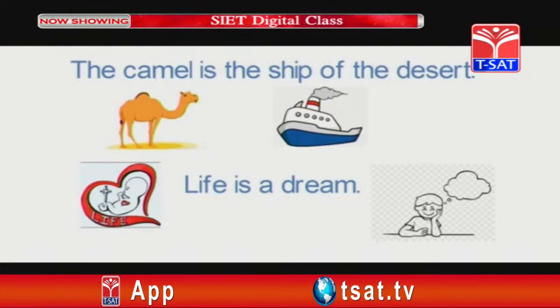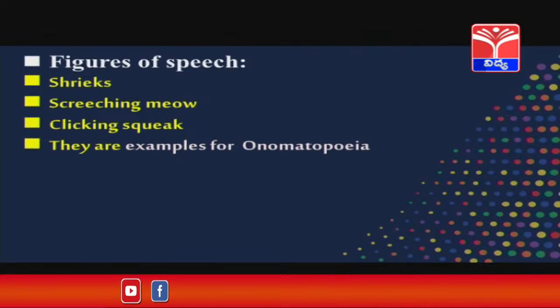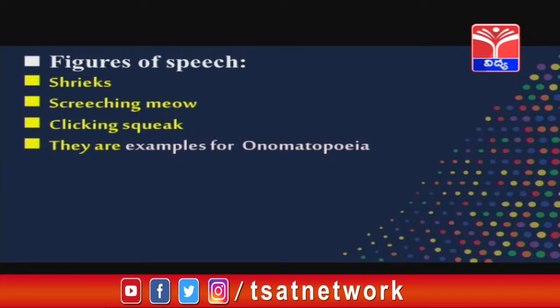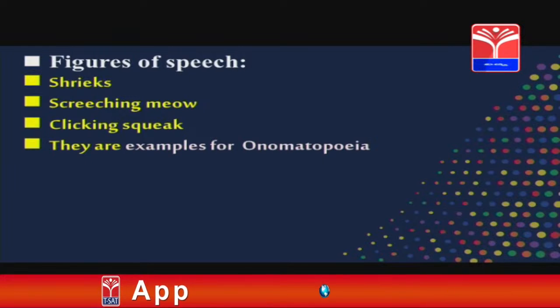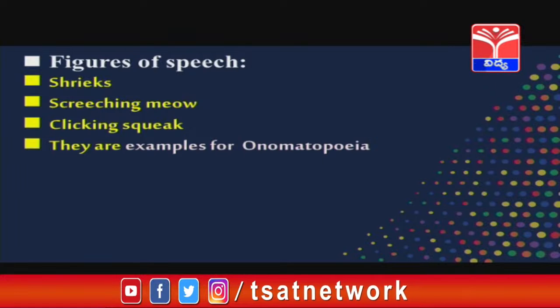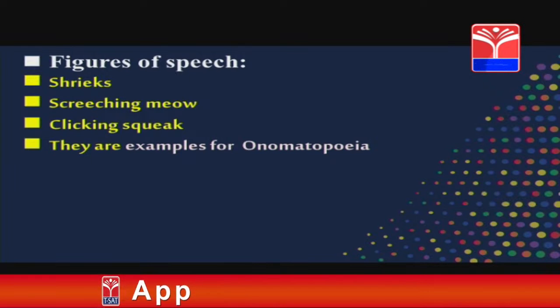And look at one more figure of speech. Some words have been used there like shrieks, screeching meow, clicking squeak. Such expressions resemble the sounds made by animals or human beings. For example, look at the word shriek. The word shriek resembles the sound, and here screeching meow also resembles the sound, and clicking squeak also resembles the sound. Such a kind of expressions are known as onomatopoeia.